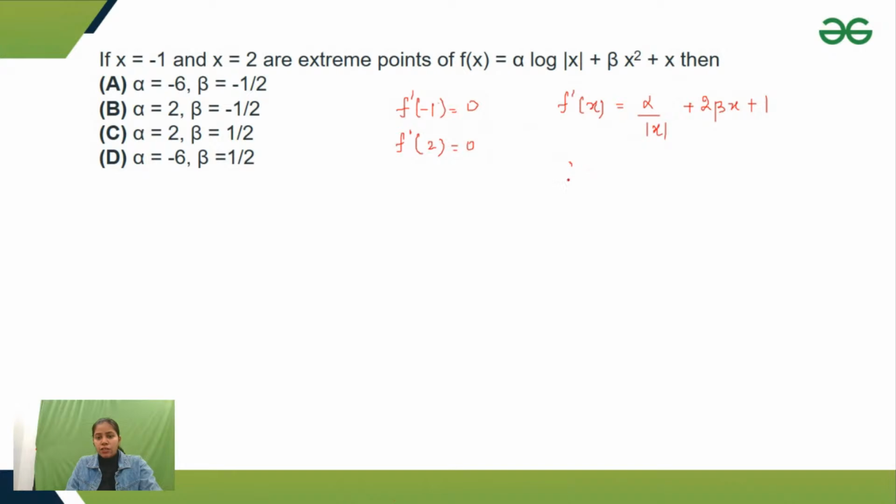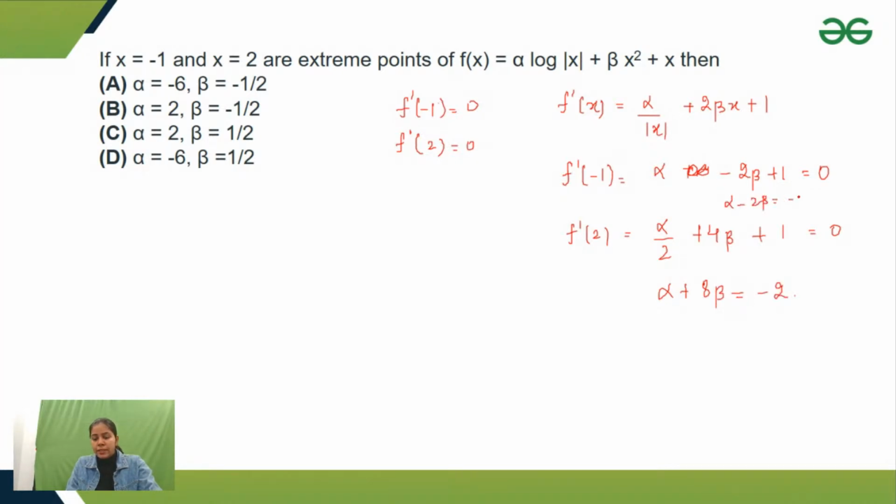If I write f dash of minus 1, that becomes alpha upon mod of minus 1, that gives alpha plus 2 beta of minus 1, that means minus 2 beta plus 1 equals 0. Similarly, f dash 2 would be alpha by 2 plus 4 beta plus 1 equals 0. So now if I solve, alpha plus 8 beta equals minus 2, and alpha minus 2 beta equals minus 1.